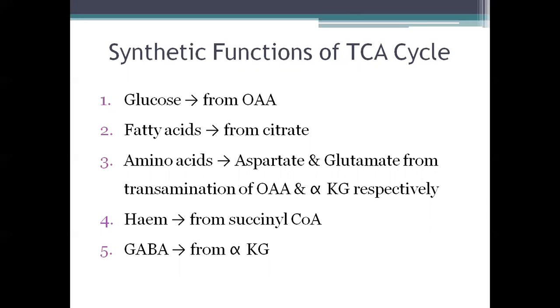Now here are some examples of the synthetic functions of the TCA cycle. Glucose is synthesized from oxaloacetate in gluconeogenesis. Fatty acids, citrate is involved. Amino acids are synthesized by transamination of oxaloacetate and alpha-ketoglutarate. It leads to the formation of aspartate and glutamate. Heme is synthesized from succinyl-CoA. GABA is synthesized from alpha-ketoglutarate.